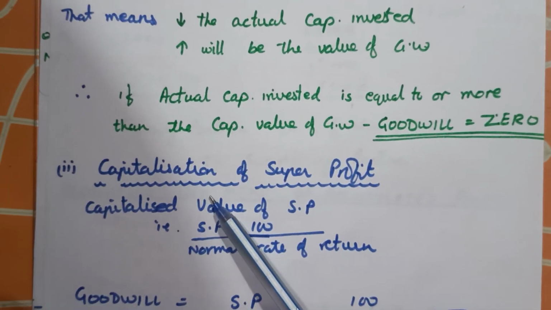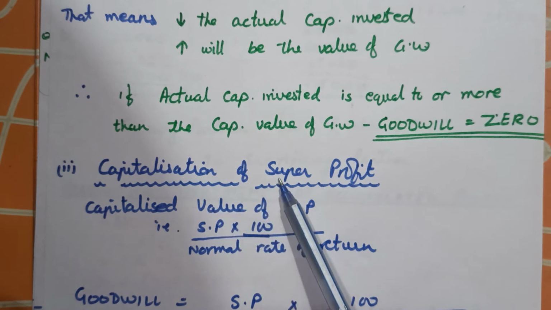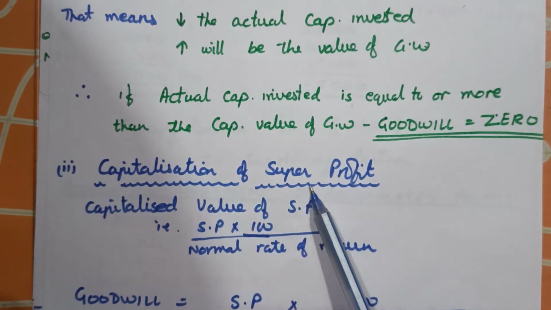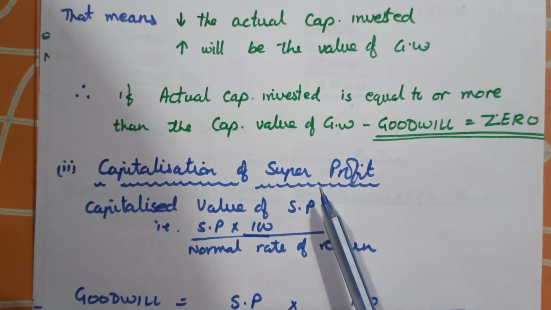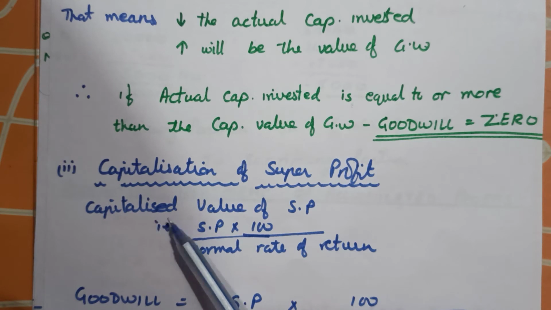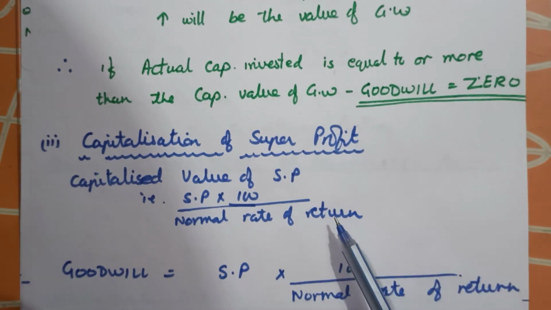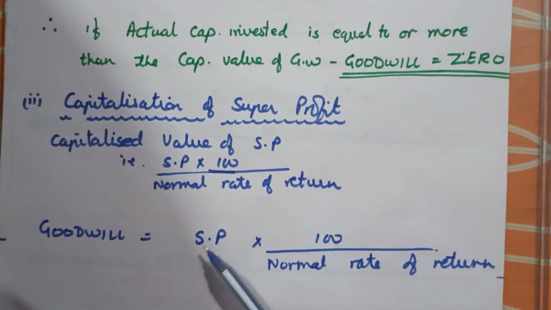Then the same thing can be done with the capitalized value of super profits. So what is the capitalization of super profit? Super profit we have understood by now. The capitalized value of super profit will be super profit into 100 upon normal rate of return. That will be the capitalized value. And goodwill will be super profit into 100 upon normal rate of return. That is one and the same thing. So super profit will be given to us.